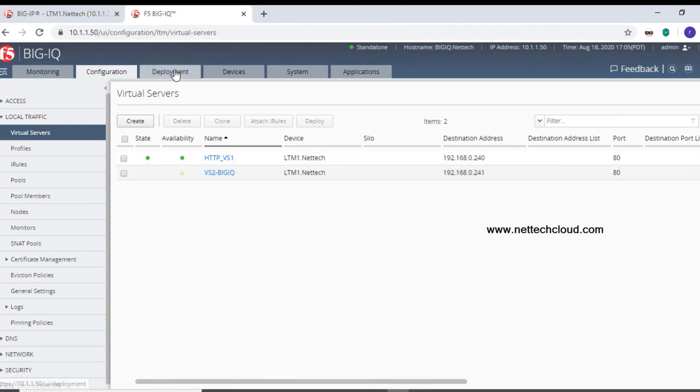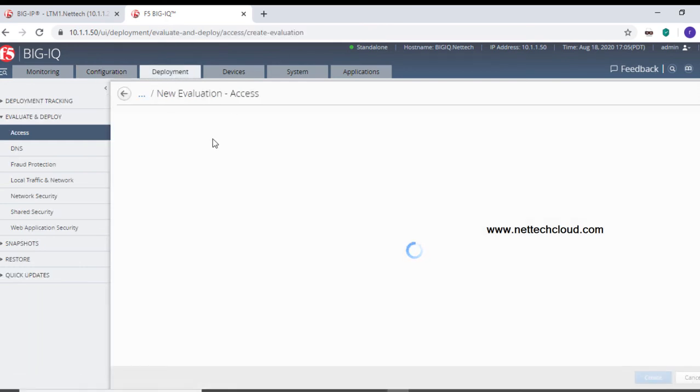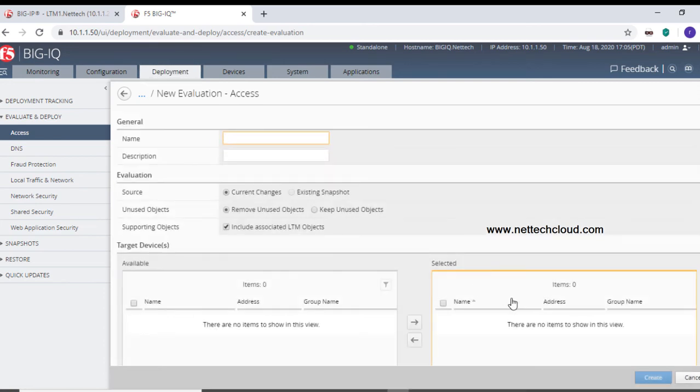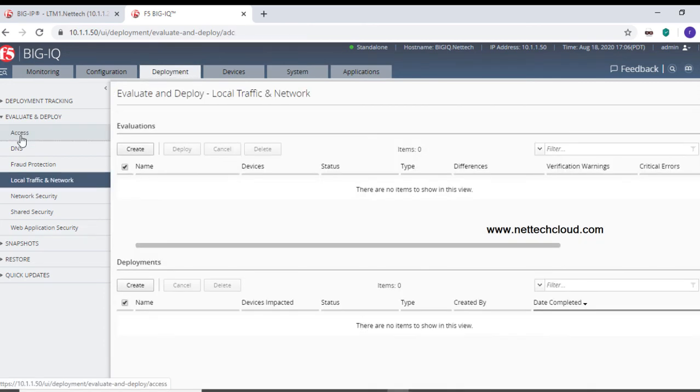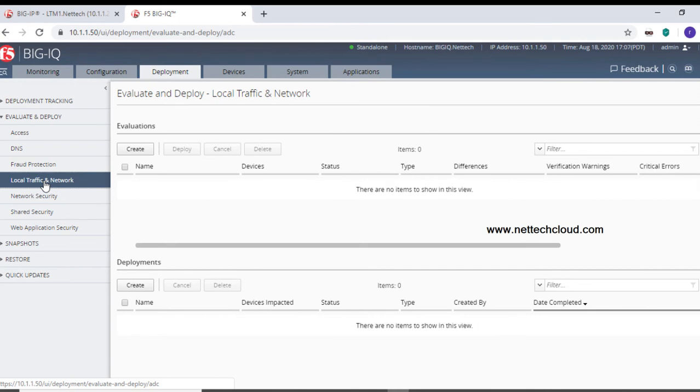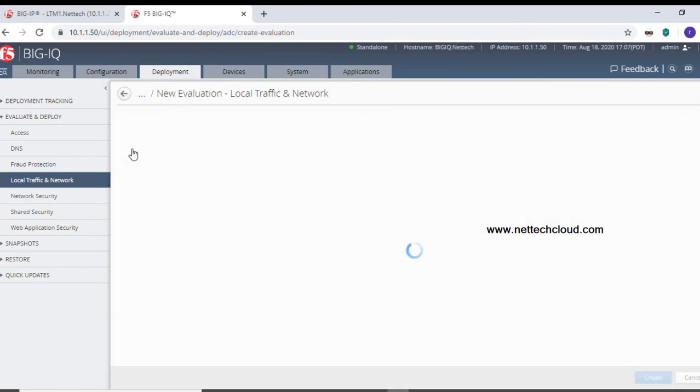For that, go to this deployment tab, deployment, and here there are two different options. One is evaluation and the next one is actual deployment. So go to this local traffic and network, and here there are two different options, evaluate and deploy. So let's do the evaluation first. Select here.